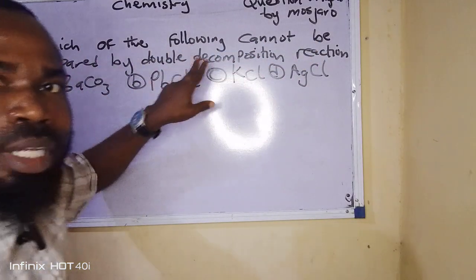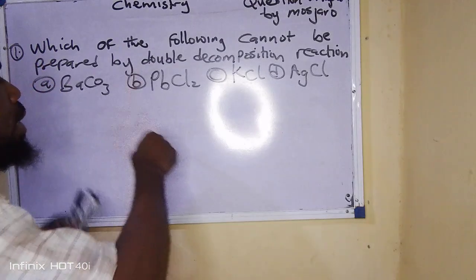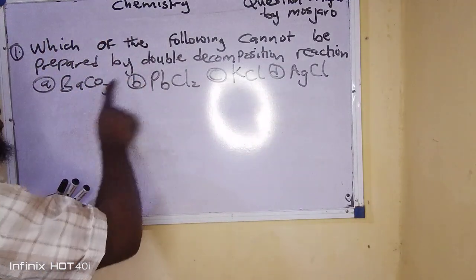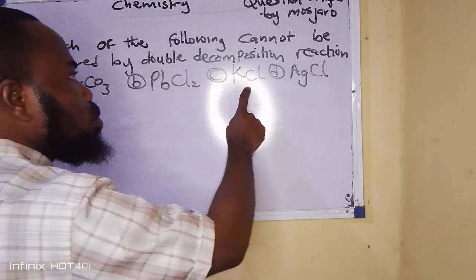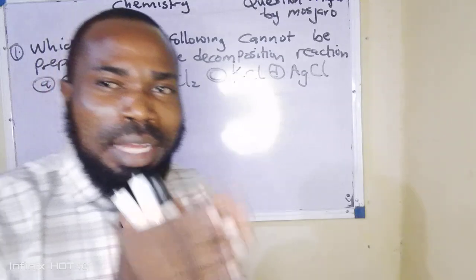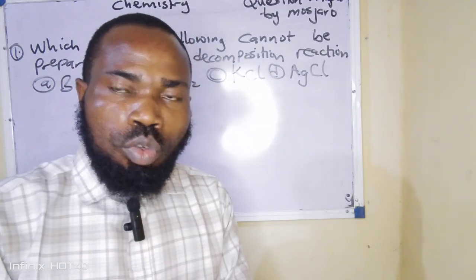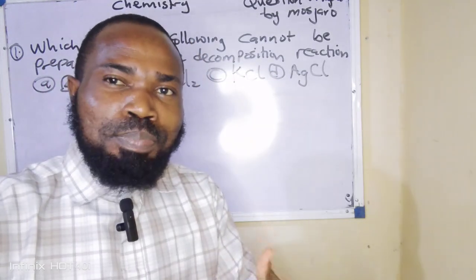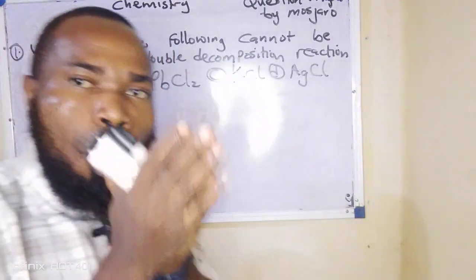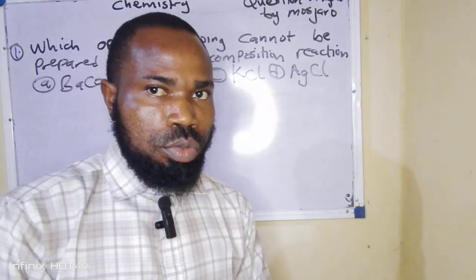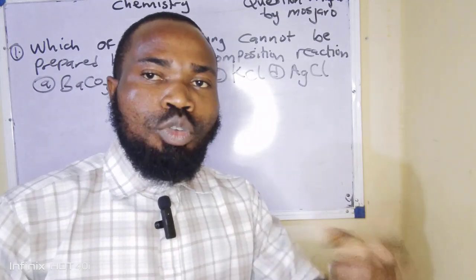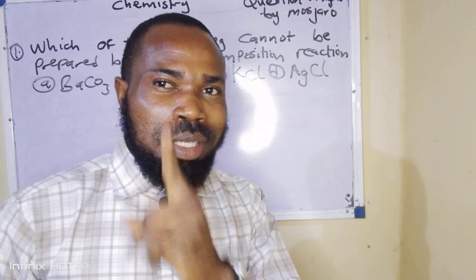Now, for us to really try this question, we have to realize that all these options here are salts. This is barium carbonate, this is lead chloride, this is potassium chloride, this is silver chloride. All of them are salts. Now, listen to this point: the method employed in the preparation of salts is dependent on the solubility of the salts. The method that we apply to prepare a salt is based on the solubility of the salt.